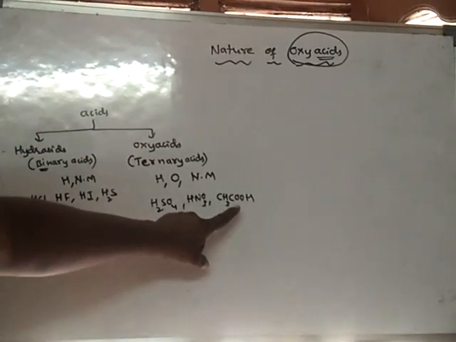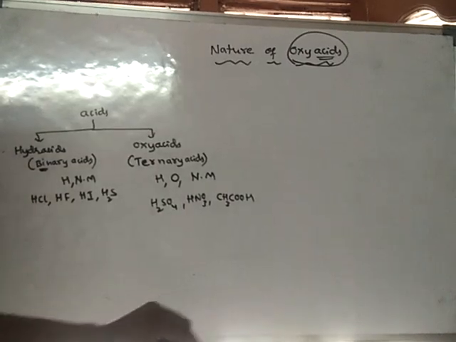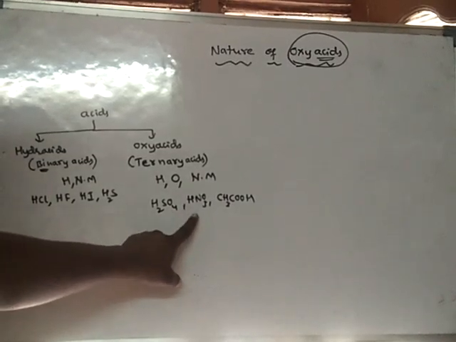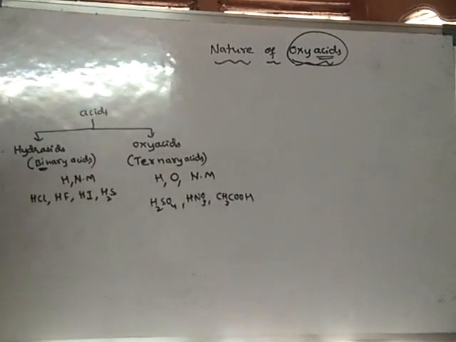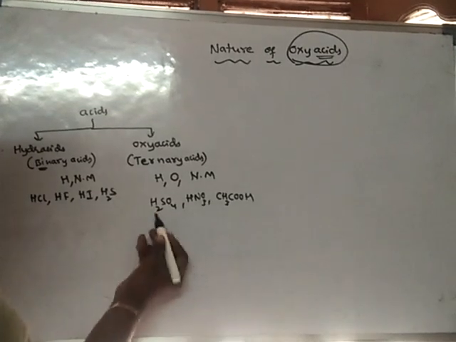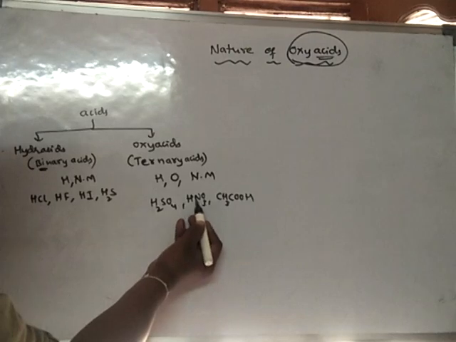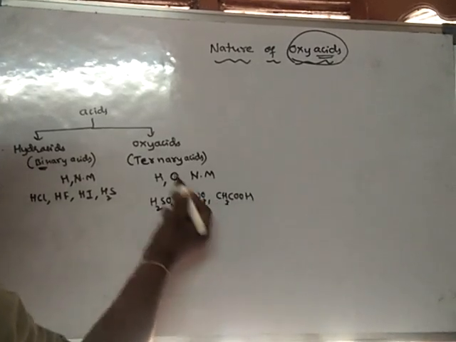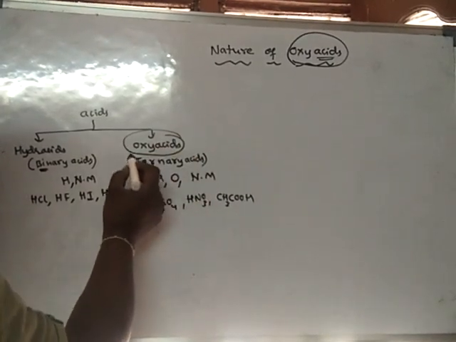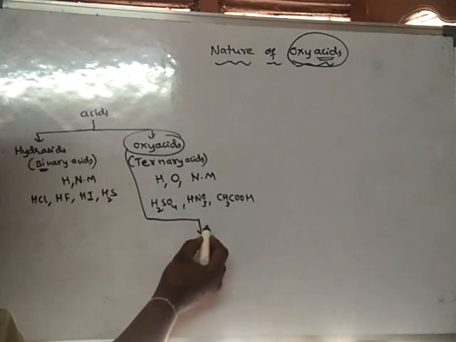Vinegar contains acetic acid. So sulfuric acid, nitric acid, etc. In these acids, you will find hydrogen, oxygen and non-metal. Here, the oxyacids can again be classified into two types: